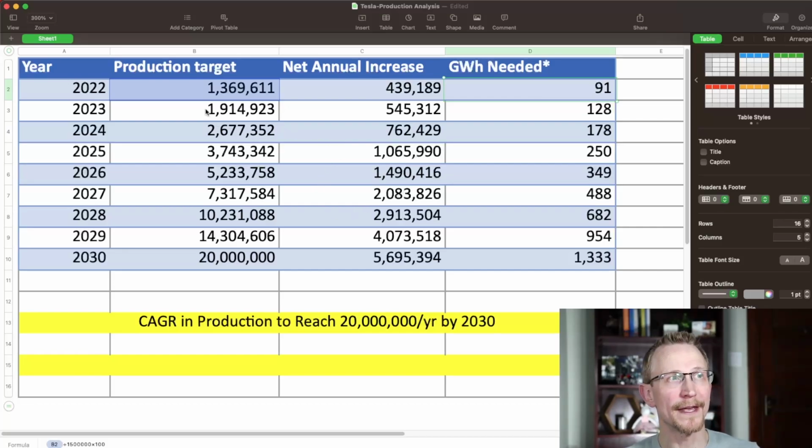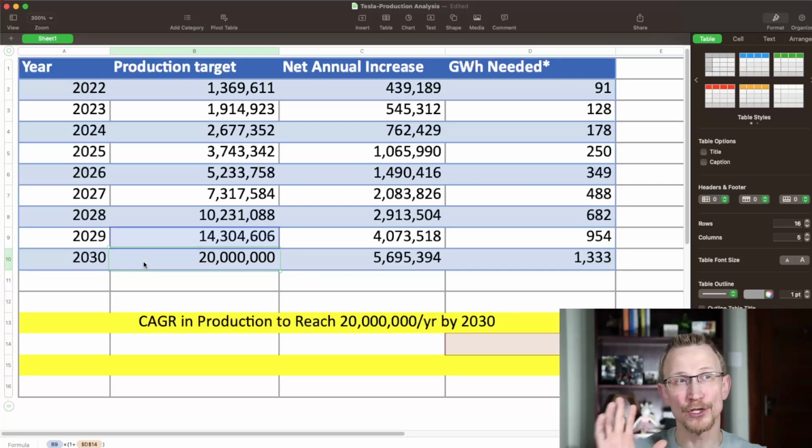So moving on from there, 2023 right now is projected for 1.8 million. However, if we're going to make that 20 million by 2030, I used a little bit of algebra based on 2022's numbers, since that was our last factual number, the rest are projections, and then making it to the 20 million by 2030. So I did a little bit of algebra for that one and worked backwards. Found out there's the 40% compounded annual growth rate that we need in order to reach that 20 million. That's 40% increase in EVs from Tesla per year in order to get there.